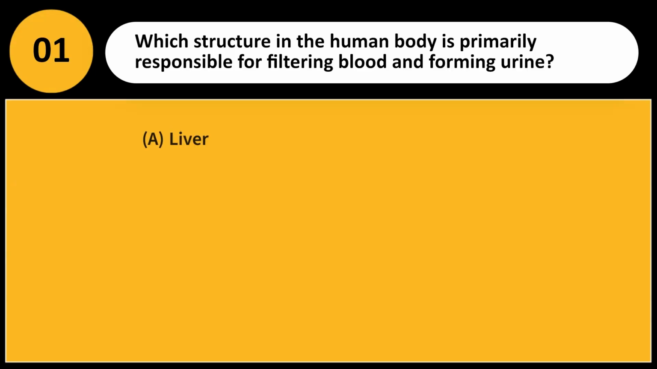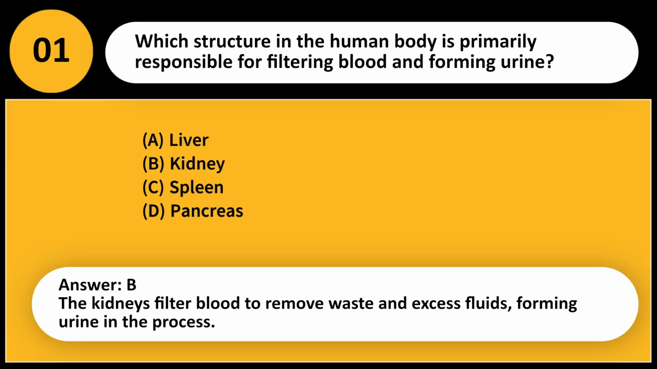Which structure in the human body is primarily responsible for filtering blood and forming urine? A. Liver. B. Kidney. C. Spleen. D. Pancreas. Answer, B. The kidneys filter blood to remove waste and excess fluids, forming urine in the process.